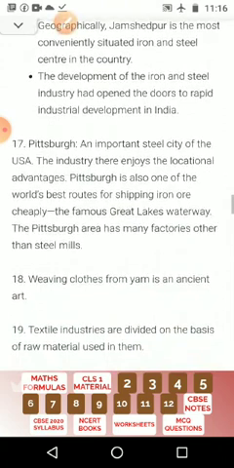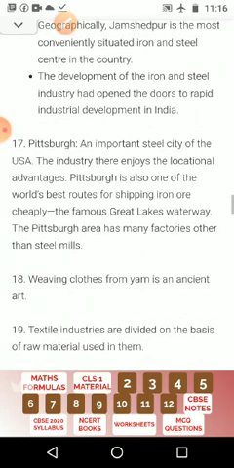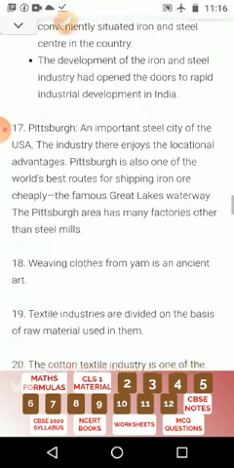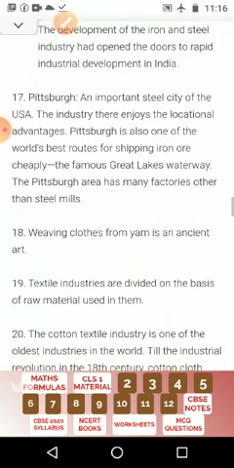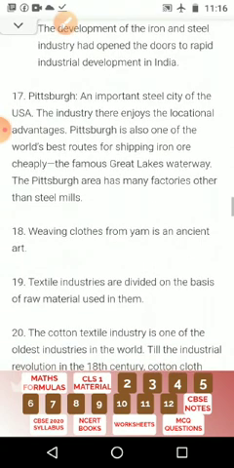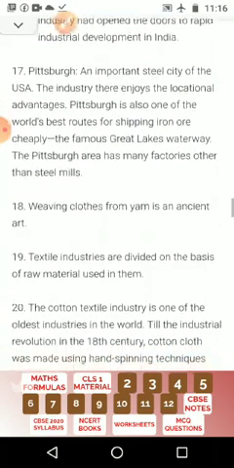Pittsburgh is an important steel city of the USA, and the industry enjoys locational advantages. Pittsburgh also has one of the world's best routes for shipping iron ore cheaply, the famous Great Lakes Waterway. The Pittsburgh area has many factories other than steel mills.